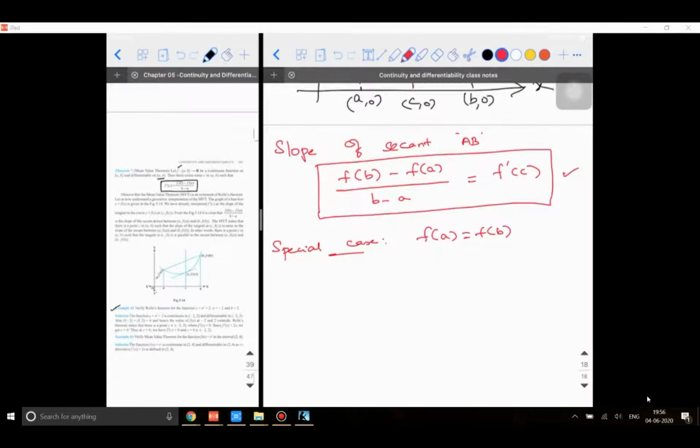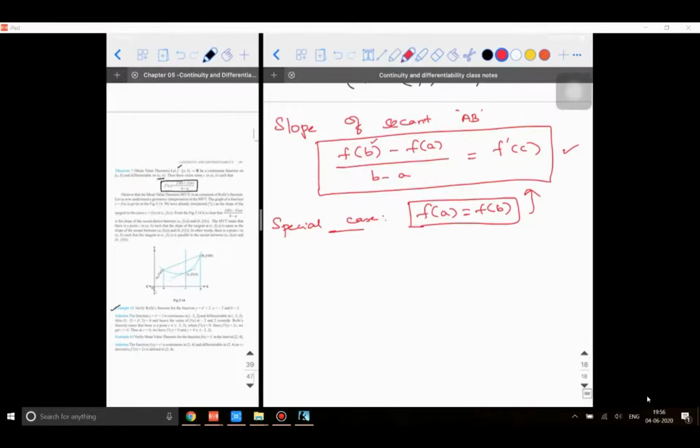Right, this is the only thing that is missing between Rolle's theorem and mean value theorem. If f of a is equal to f of b is satisfied, it becomes Rolle's theorem. Now, if I take this and substitute it in the above equation, then what will happen? f of b minus f of a will get cancelled and that will come out as 0. This is not what we studied in Rolle's theorem.